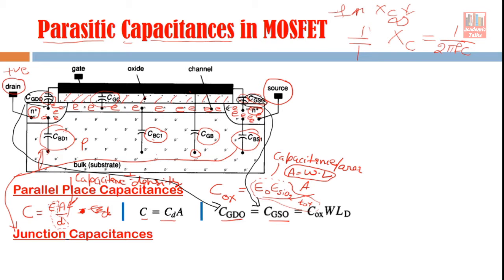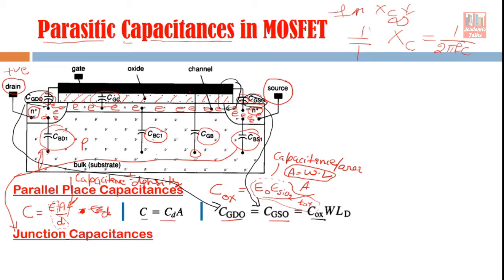And because of this overlapping, if we talk about the source, this overlapping is there, this portion, gate is here on top of this. So because of this we say that this is the gate source overlap capacitance, CGSO, and its value is given by C ox times area.